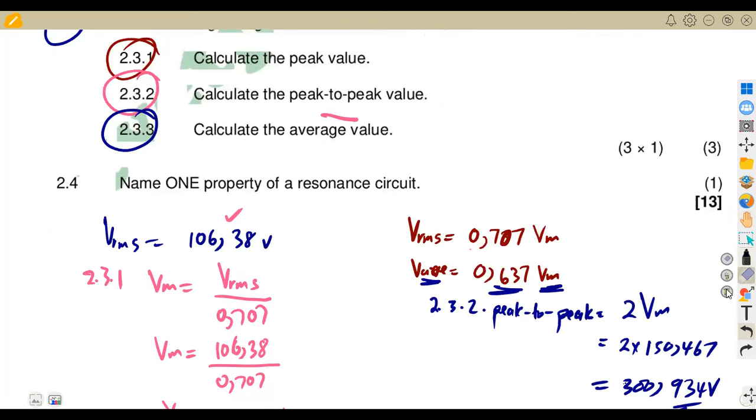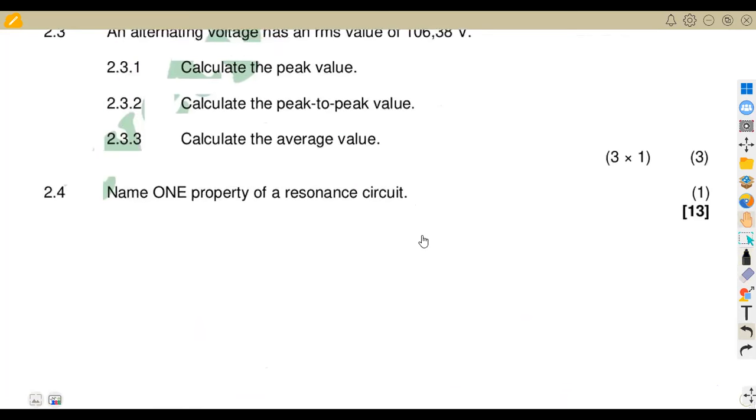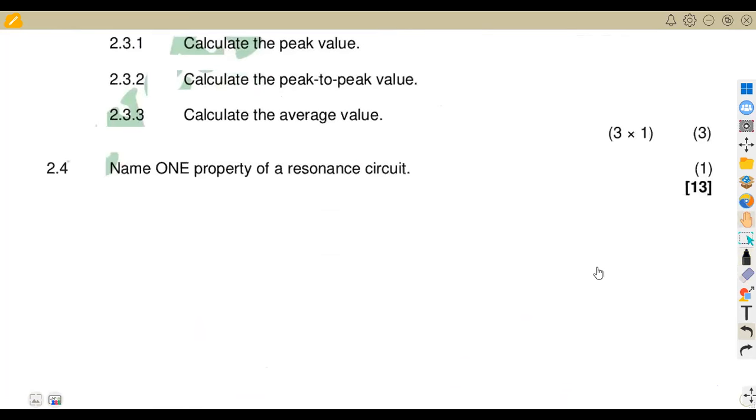Okay, this was just 1. Yes, okay. Name one property of a resonant circuit. All right, if the circuit is at resonance, we can talk about the condition of XL being equal to XC, the impedance being equal to the resistance, and so forth.